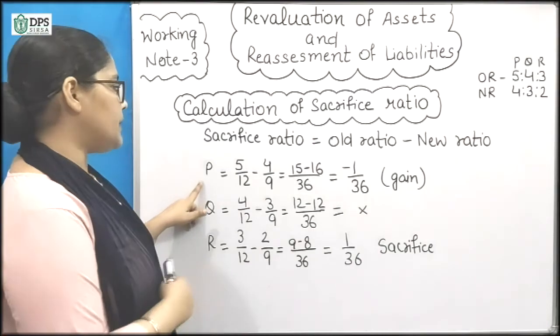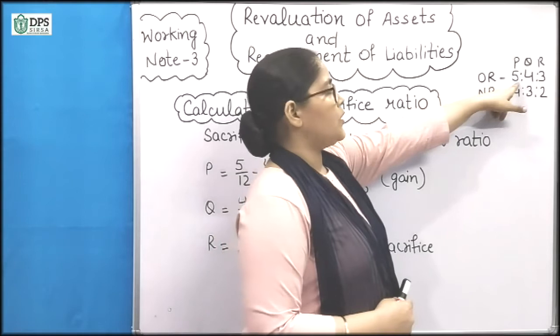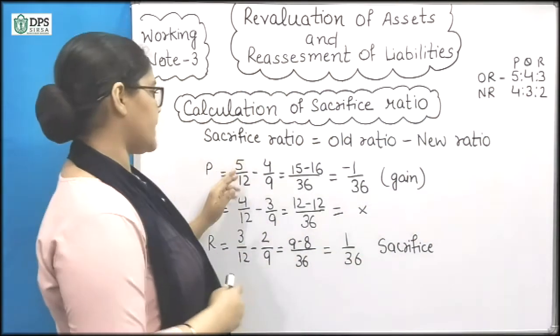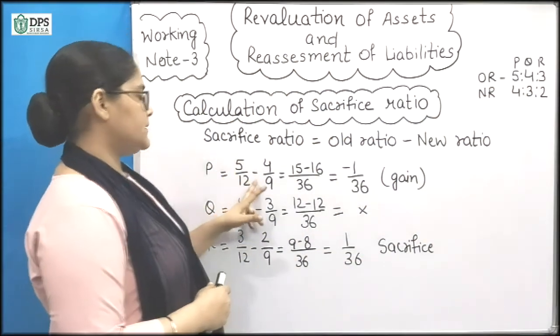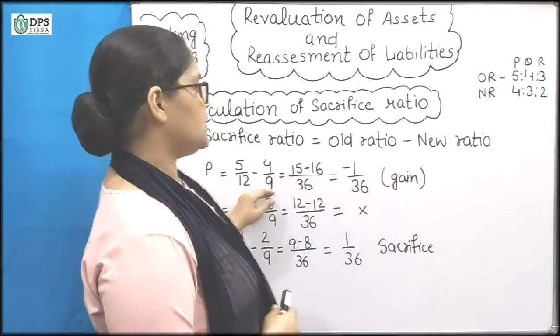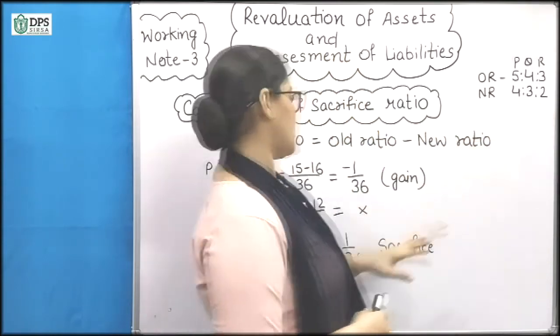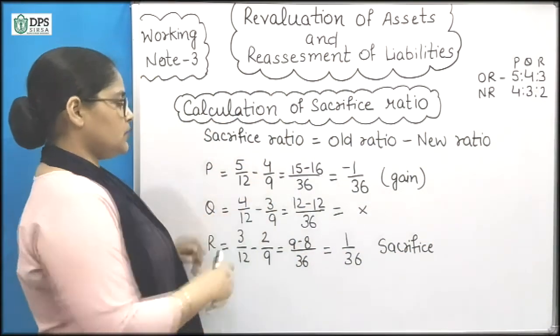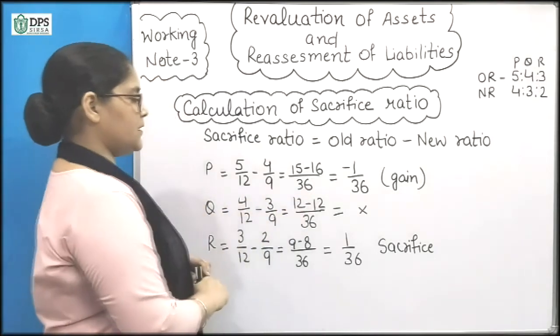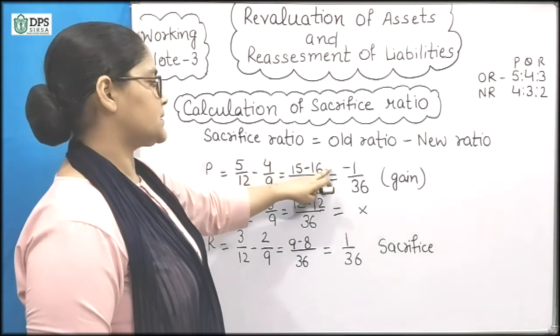First of all, P is there. The old ratio is 5/12, so we will write here 5/12, then minus new ratio. The new ratio is 4 out of 4, 3, 2, that is 4/9. So the LCM is 36 here, and after calculations we have 15, 16.